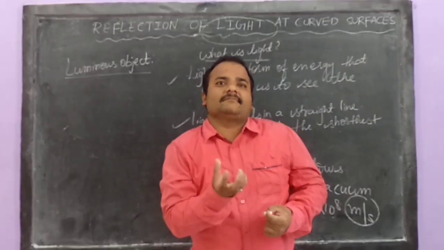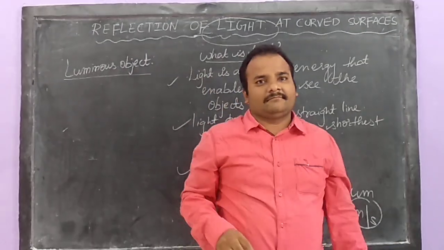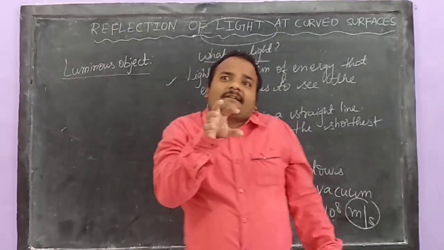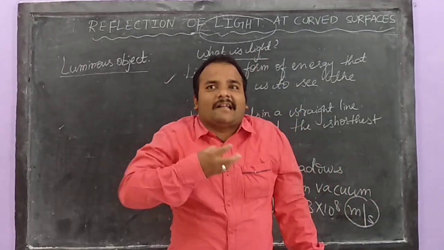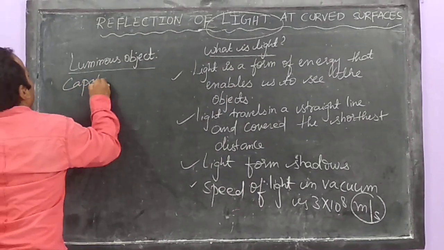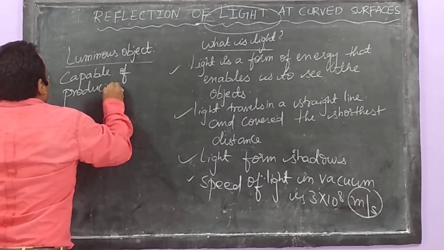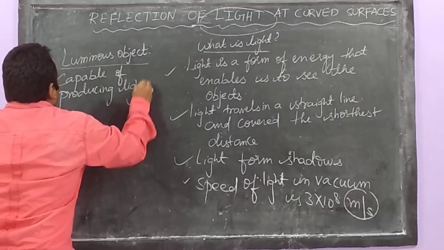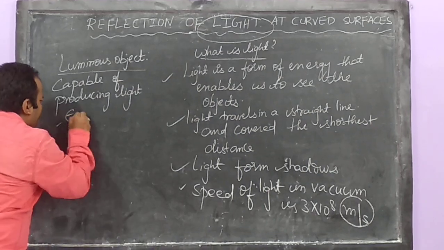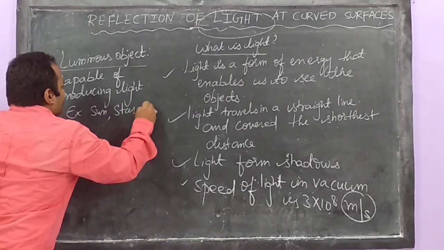They have the ability to produce light on their own. They are capable of producing light by their own. Example, sun, star, etc.